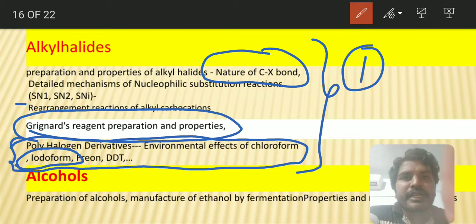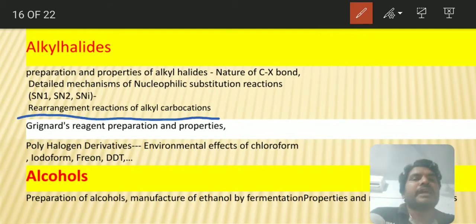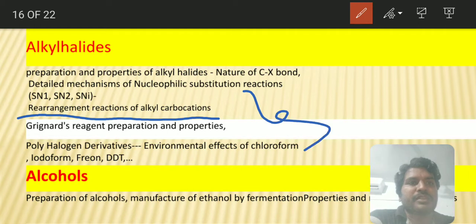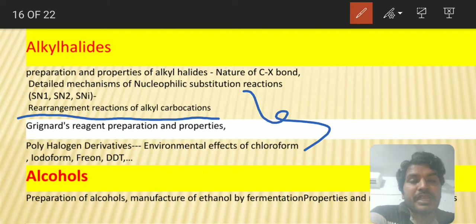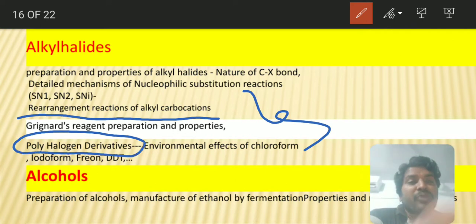And one more important area is SN1 reactions, SN2 reactions, and rearrangement reactions of carbocations. Normally we know SN1 and SN2, but during SN1 there is a chance of rearrangement. You should be very careful about that. In polyhalogen derivatives, what you have to look for are chlorofluorocarbons, and dichloromethane, trichloromethane, carbon tetrachloride and methyl chloride. There is a chance of dipole moment based questions on these.